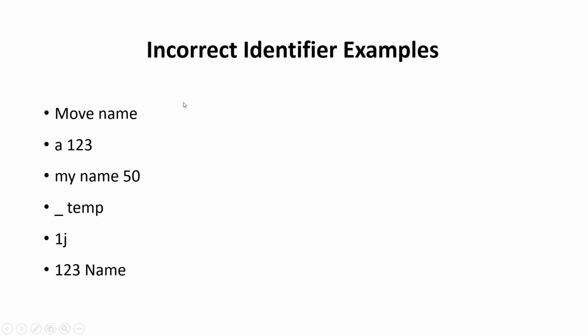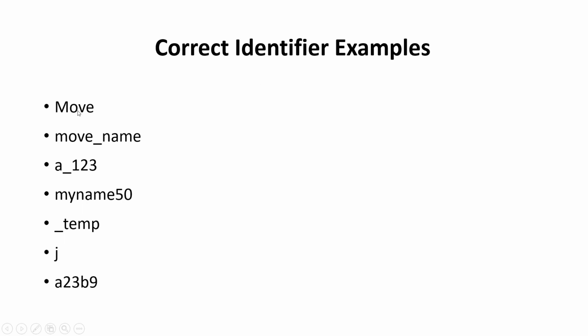Incorrect identifier examples. These are some examples of incorrect identifiers. "move name" is incorrect because it has a white space between move and name. "A 123" is also incorrect because it also has a space. Spaces are not allowed. "1J" is also not allowed because a variable or identifier must not start with numbers or digits.